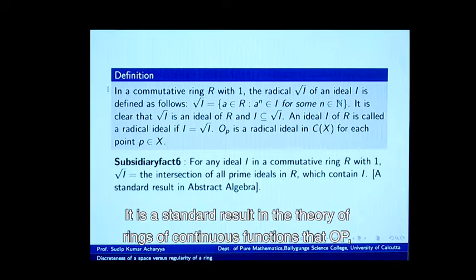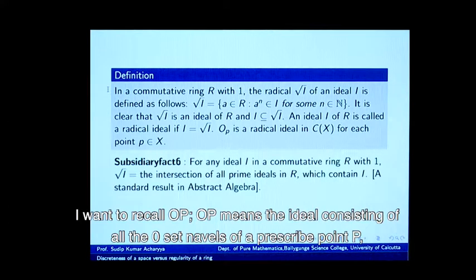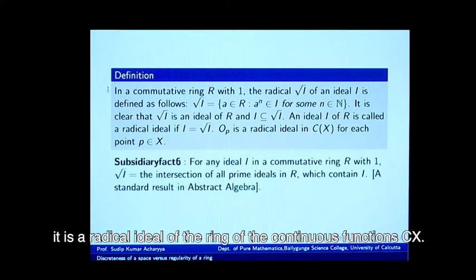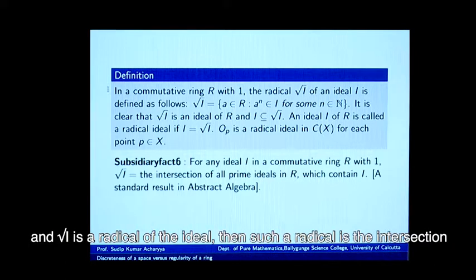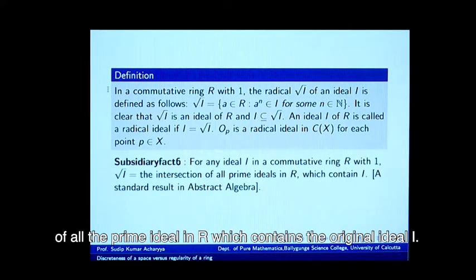It is a standard result in the theory of rings of continuous functions that OP, I want to recall, OP means the ideal consisting of all the 0 set neighborhoods of a prescribed point P. It is a radical ideal of the ring of continuous functions Cx. There is also a standard result in the ring theory, that if I is an ideal and root I is the radical of the ideal, then such a radical is the intersection of all the prime ideals in R which contain the original ideal I.